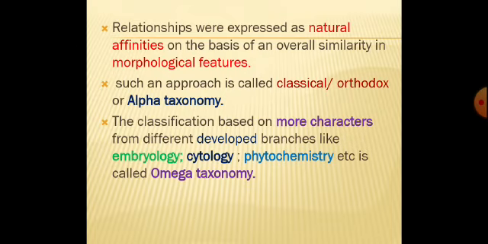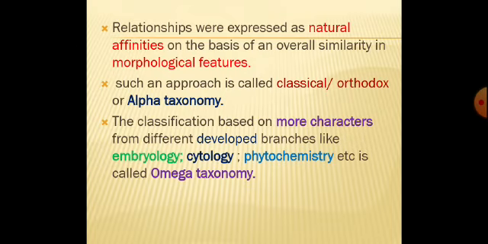What are the morphological features? External appearance of a plant. What is its height? What is the shape of that particular plant? How many leaves are there? What is their arrangement? All such things are called morphological features. If the classification is made based only on the morphological features, then it is called alpha taxonomy. This is the oldest method of classification, and it is the orthodox method of taxonomy.